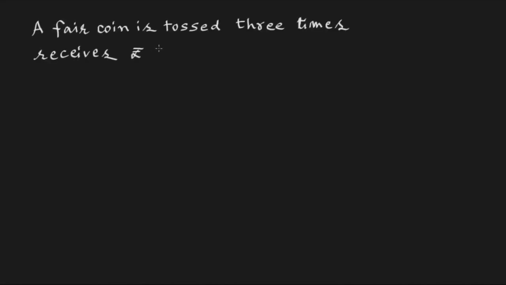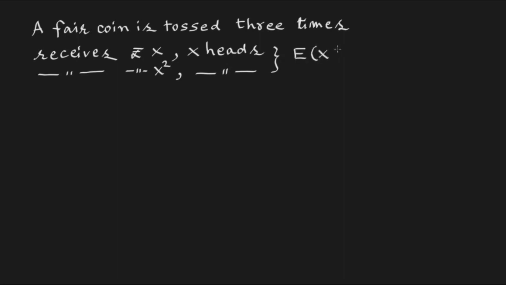A fair coin is tossed 3 times. If a person receives rupees x if he gets x heads, and receives rupees x square if he gets x heads, we have to find how much he is expected to get in both the cases. That is, we have to find his expectation E(x) and E(x square).